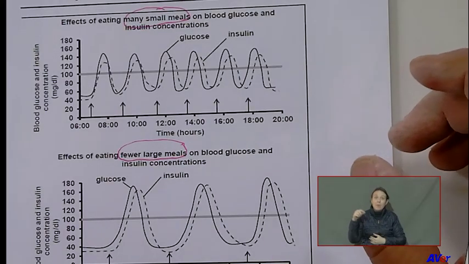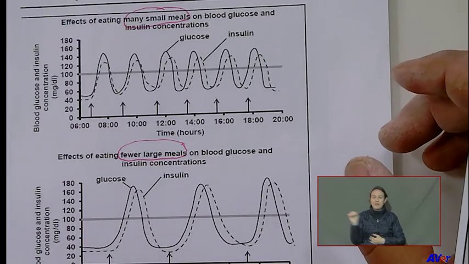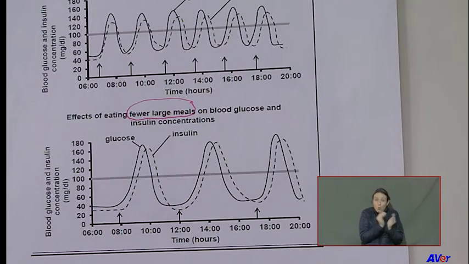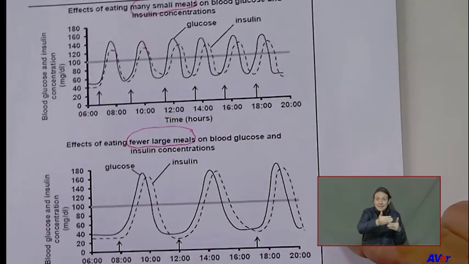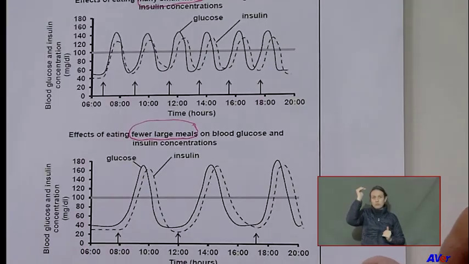Per deciliter. Now a deciliter, don't worry, is 100 mLs. Doesn't matter. But the point is, it's there indicated. So now, something interesting, we're comparing the two graphs here. Can you see this person eating many meals? Look there in comparison to the lower graph. Can you see the person there at the top had more meals than the person at the bottom?